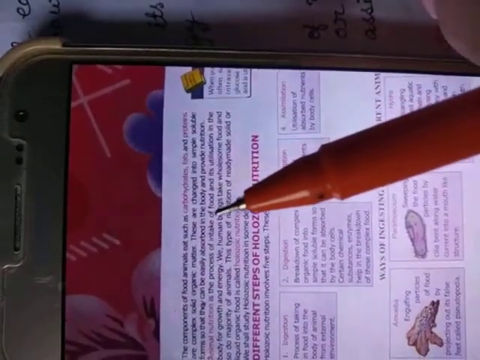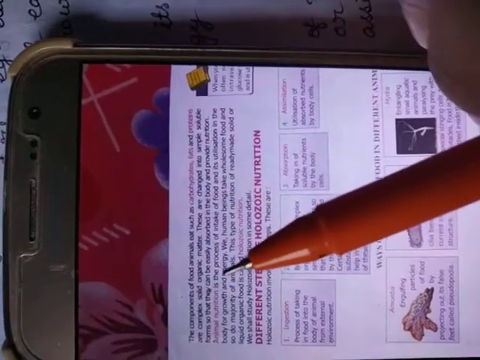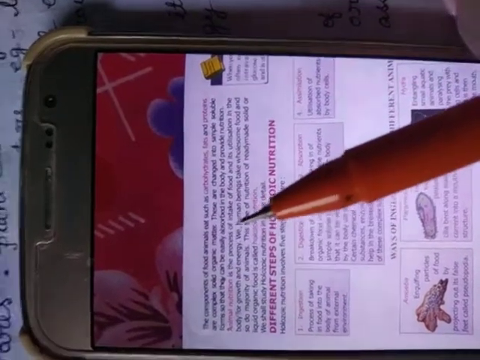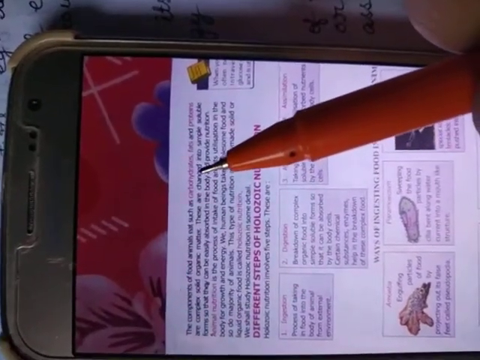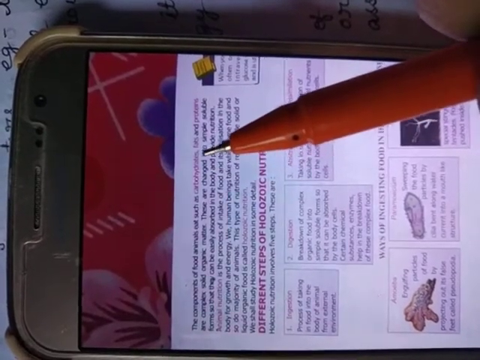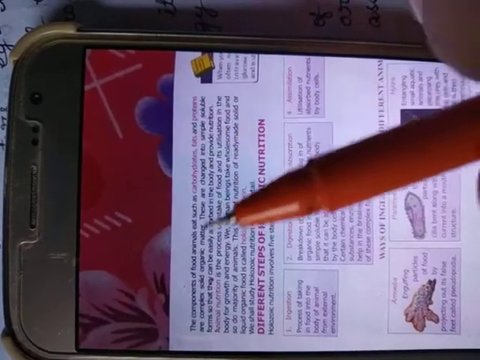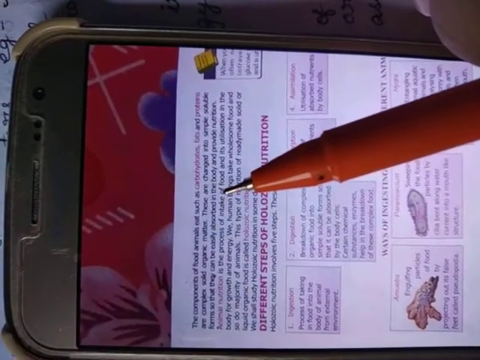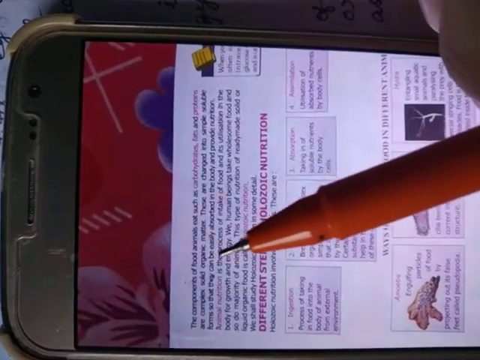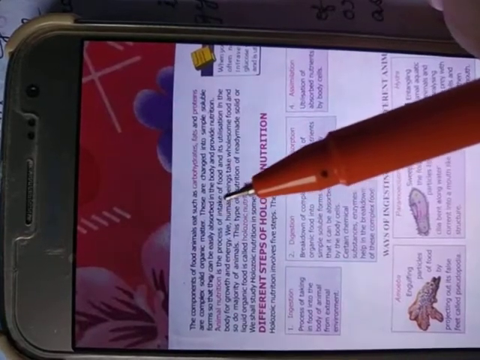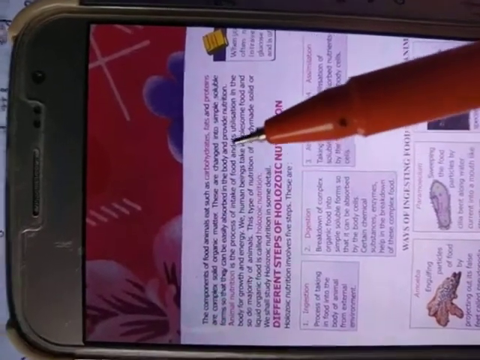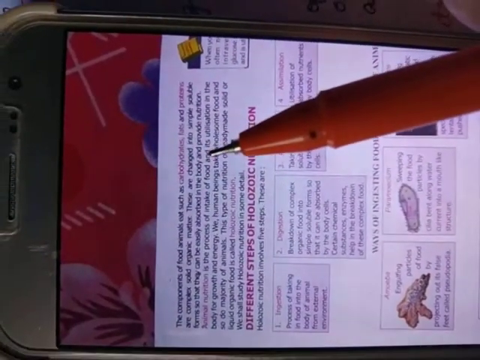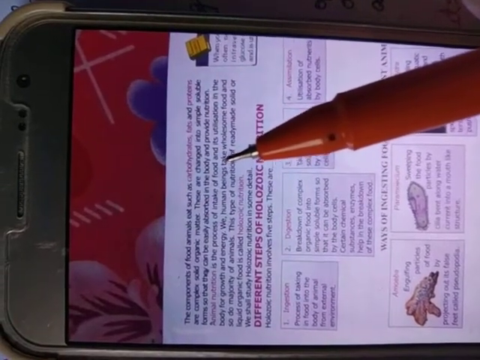These are changed into simple forms when we eat them in our body. These complex nutrients, carbohydrate, protein, fat, are complex organic matter. After entering into our body, they change into simple forms so that the body easily absorbs them and provides nutrition. It means they give us energy and help in our growth.